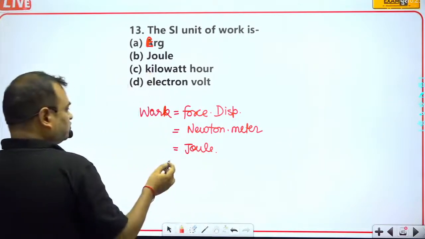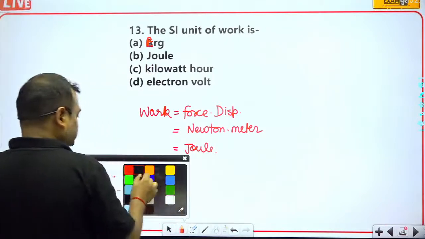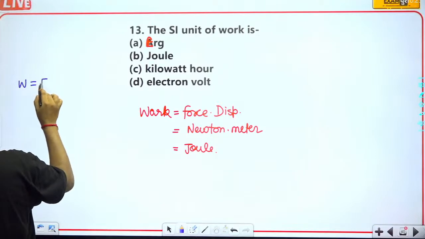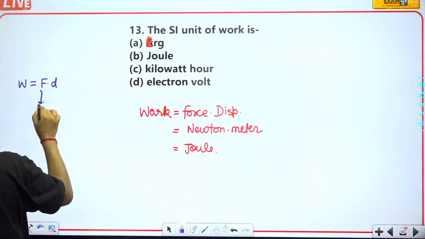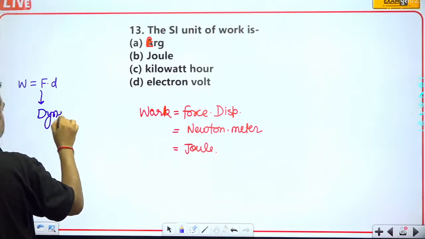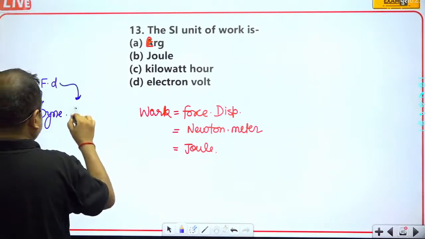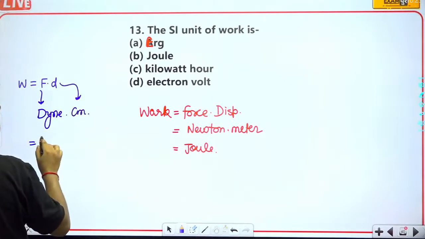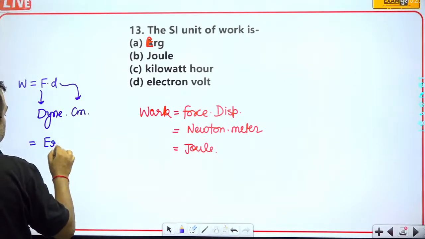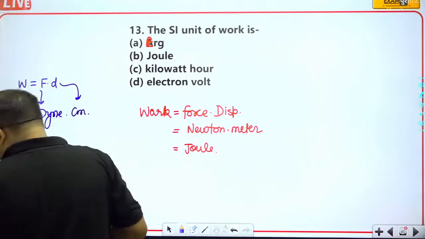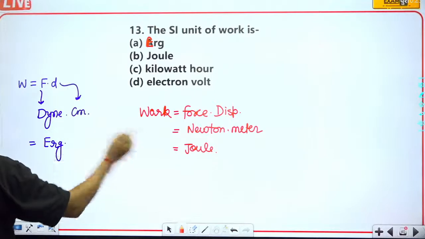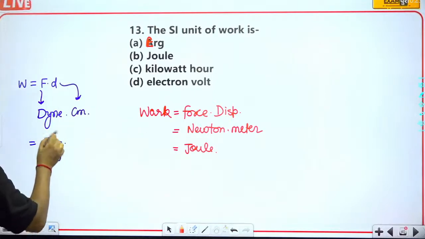That can also be written like this: work is equal to F into d, with force in dyne and displacement in centimeter, so this will be equal to dyne into centimeter, and this will be equal to erg.